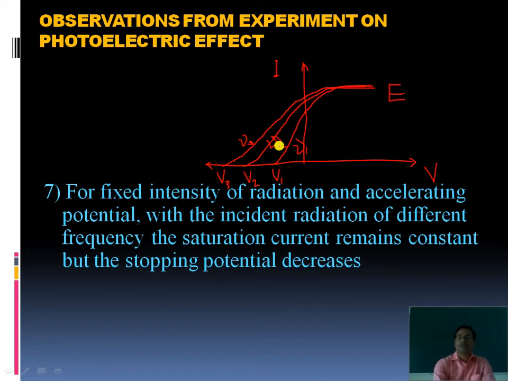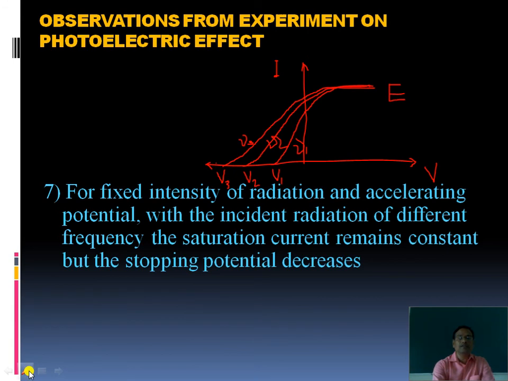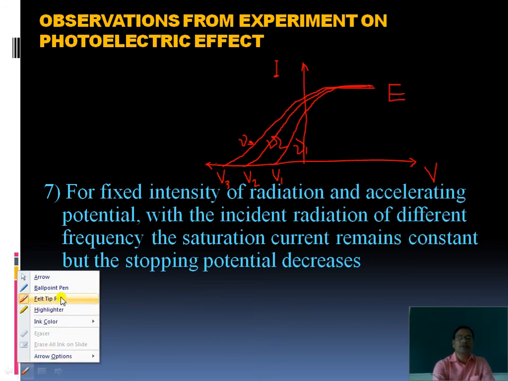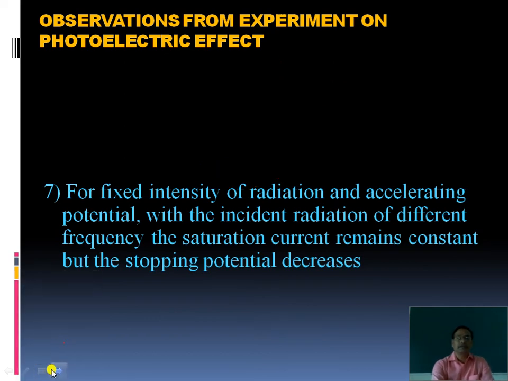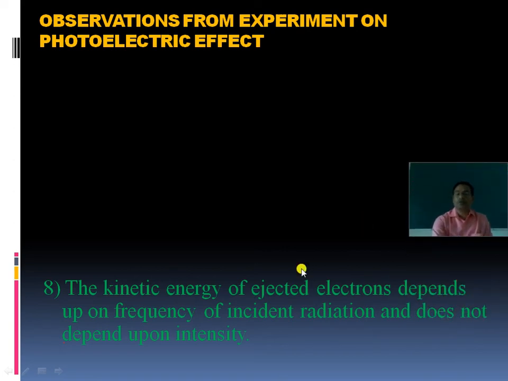So this was the seventh and last but one observation or characteristic of photoelectric effect. Now we have to discuss the last characteristic. The last characteristic is that the kinetic energy of ejected electrons depends upon frequency of incident radiation. It does not depend upon the intensity. See here, this is again the most important conclusion from this experimental study of photoelectric effect. Actually, we have to discuss this in Einstein's photoelectric effect.